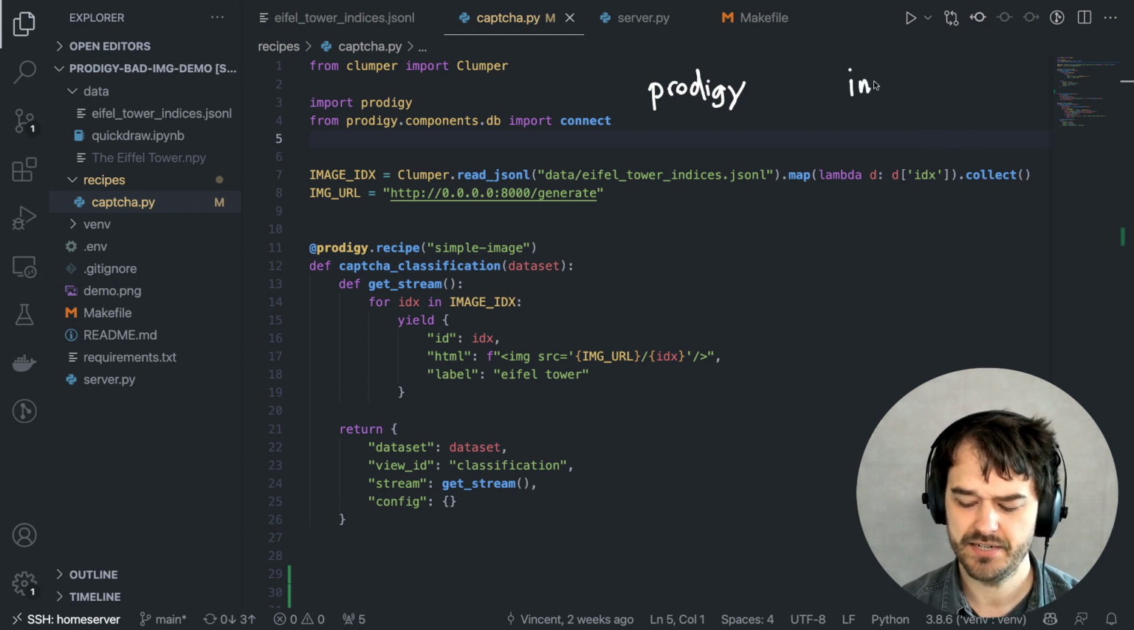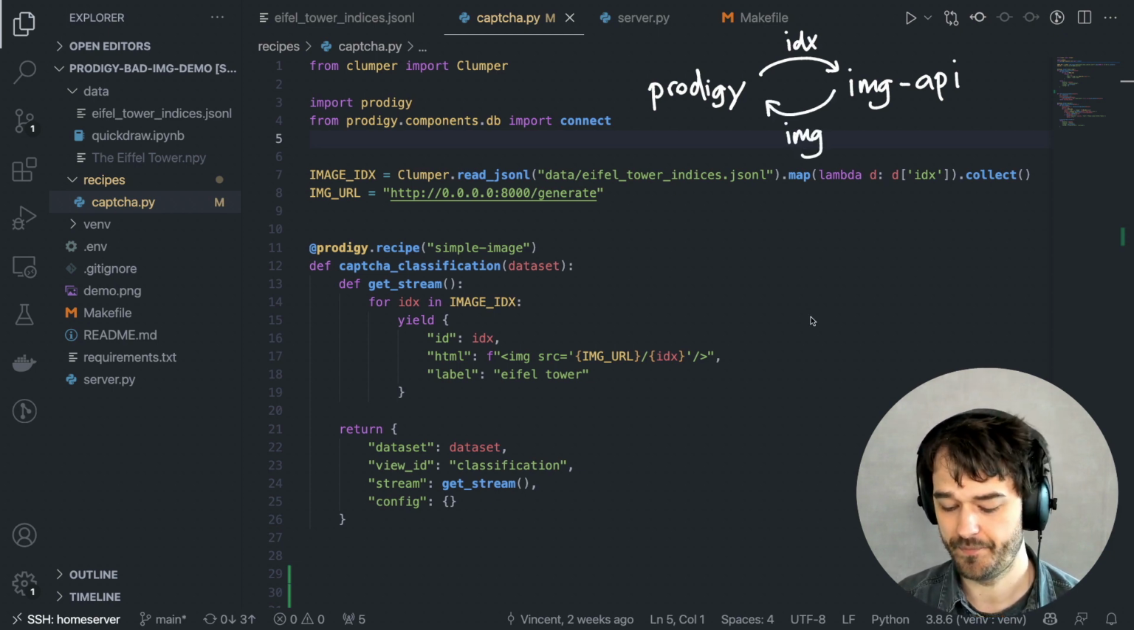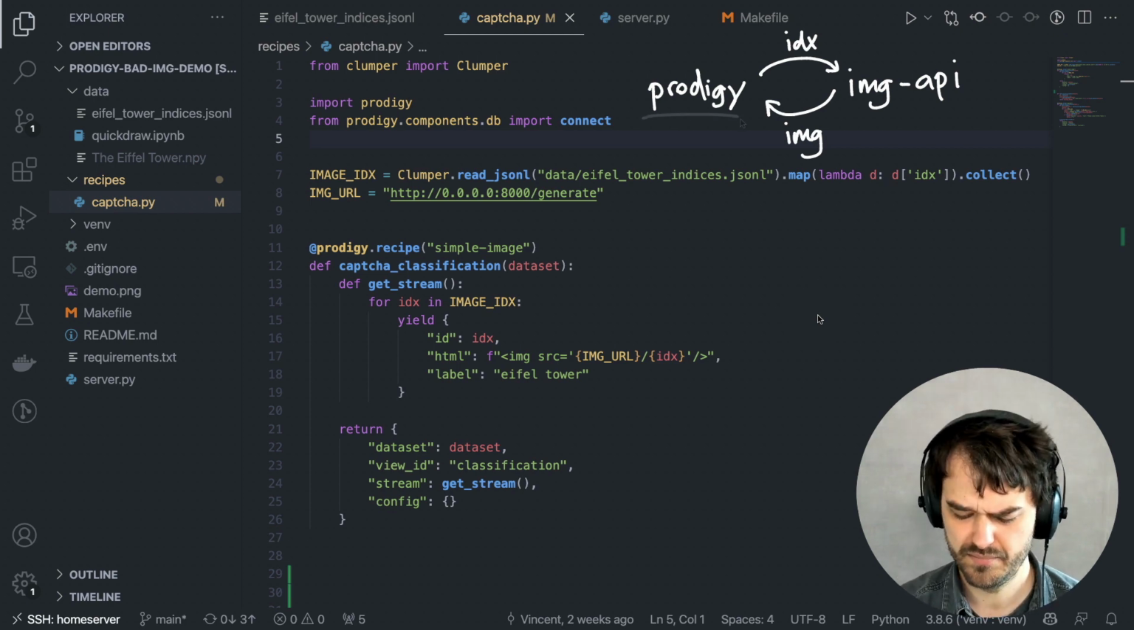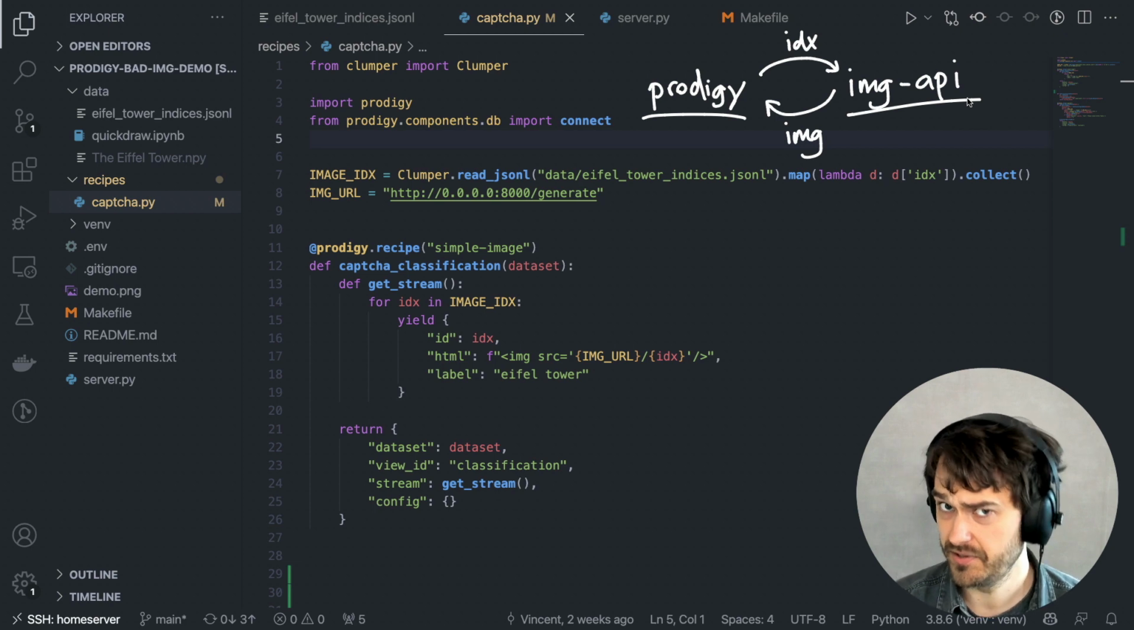So to make it easy for myself, I've just made this image API, where from Prodigy, I am just able to give it the index that I'm interested in, and then this image server is just going to host the image back to Prodigy, so that Prodigy can show me what I'm supposed to label. This is really just a separation of concerns thing that I thought would be just easier to maintain.